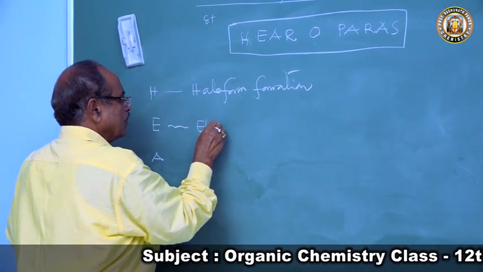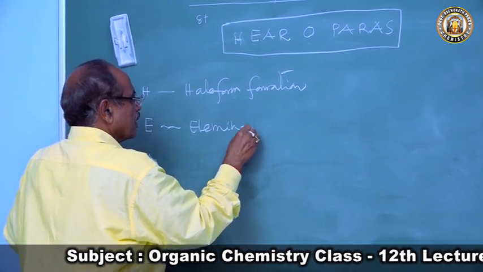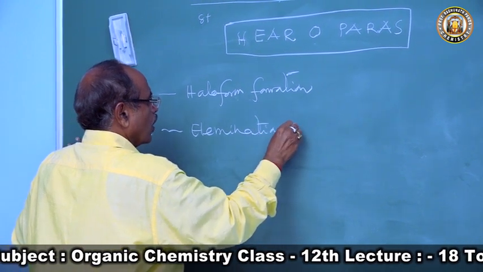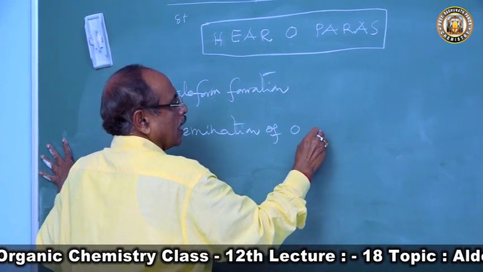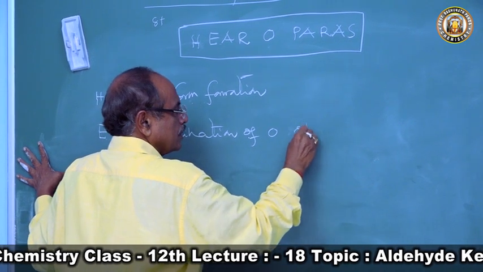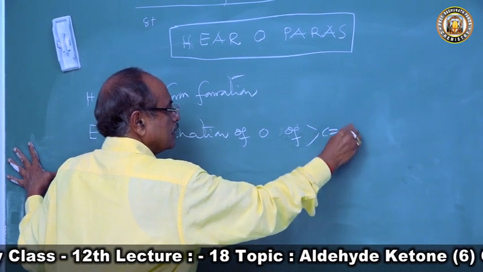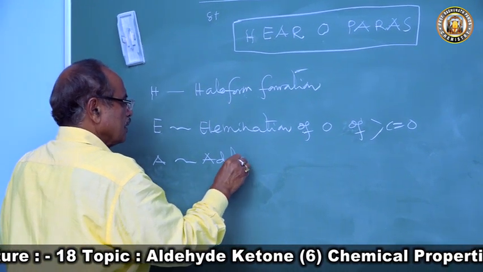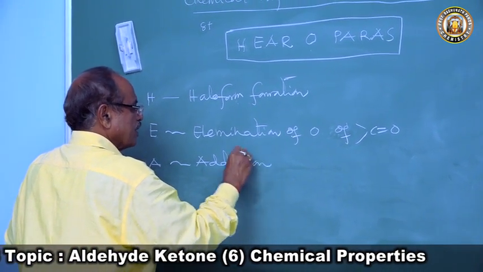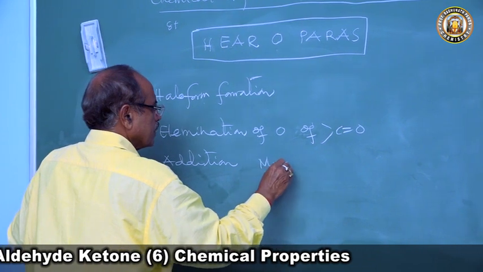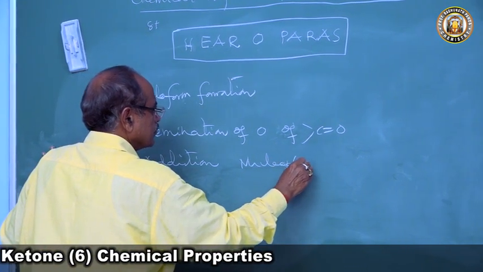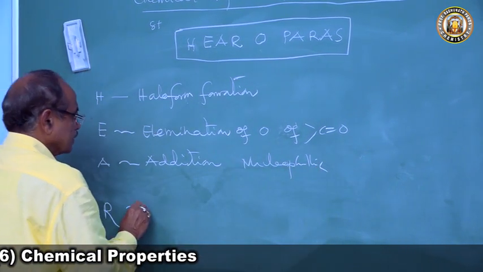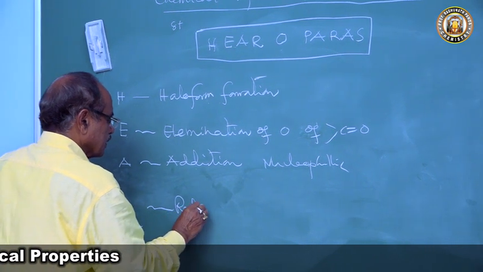E is elimination of oxygen of the CO group as water, A is addition reaction, that is nucleophilic addition reaction, and R is redox reaction.